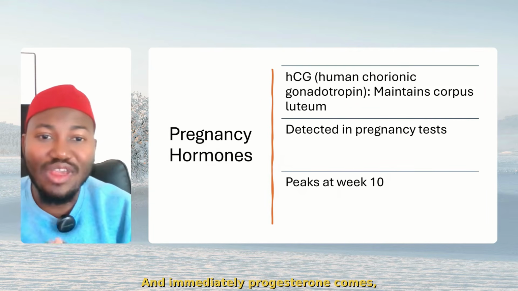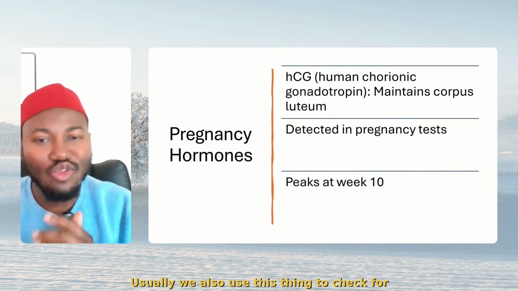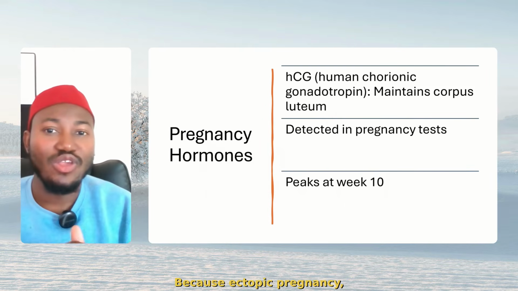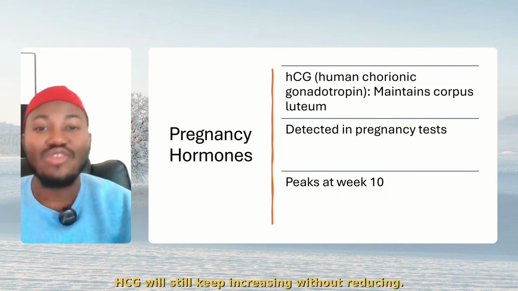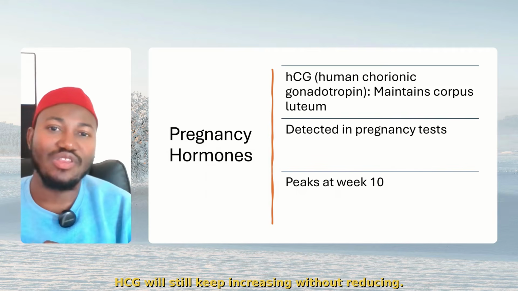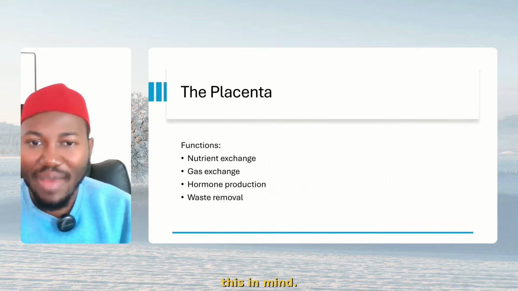And immediately progesterone comes, the HCG drops. Usually, we also use this to check for ectopic pregnancy, because in ectopic pregnancy, even after the progesterone has arrived, HCG will still keep increasing without reducing. All right? So I need you to bear this in mind.